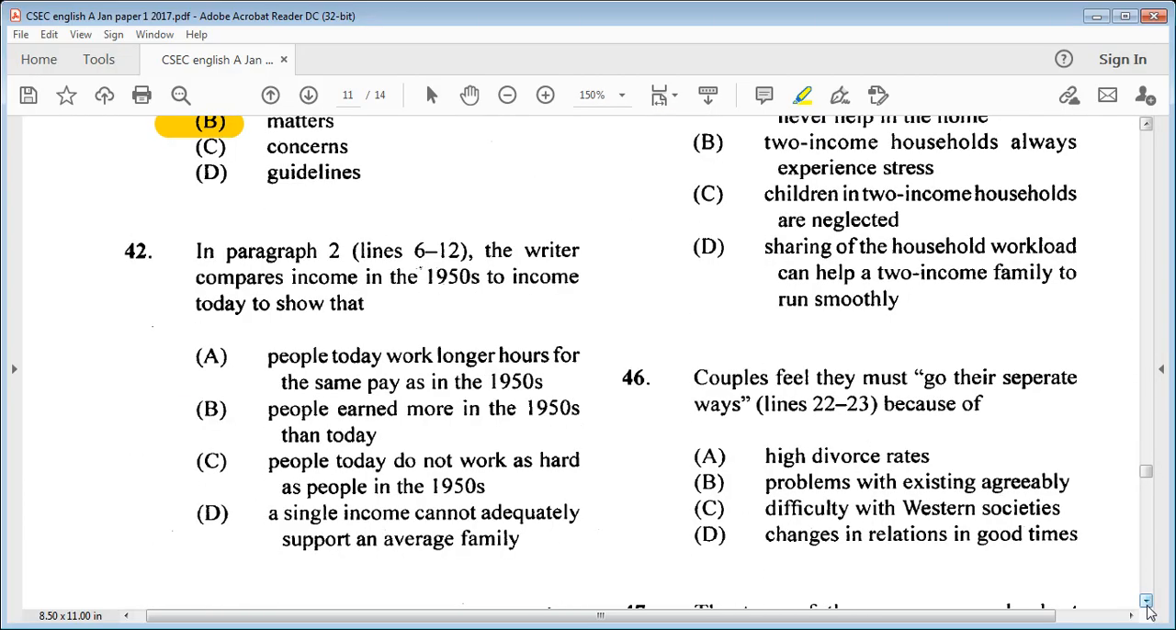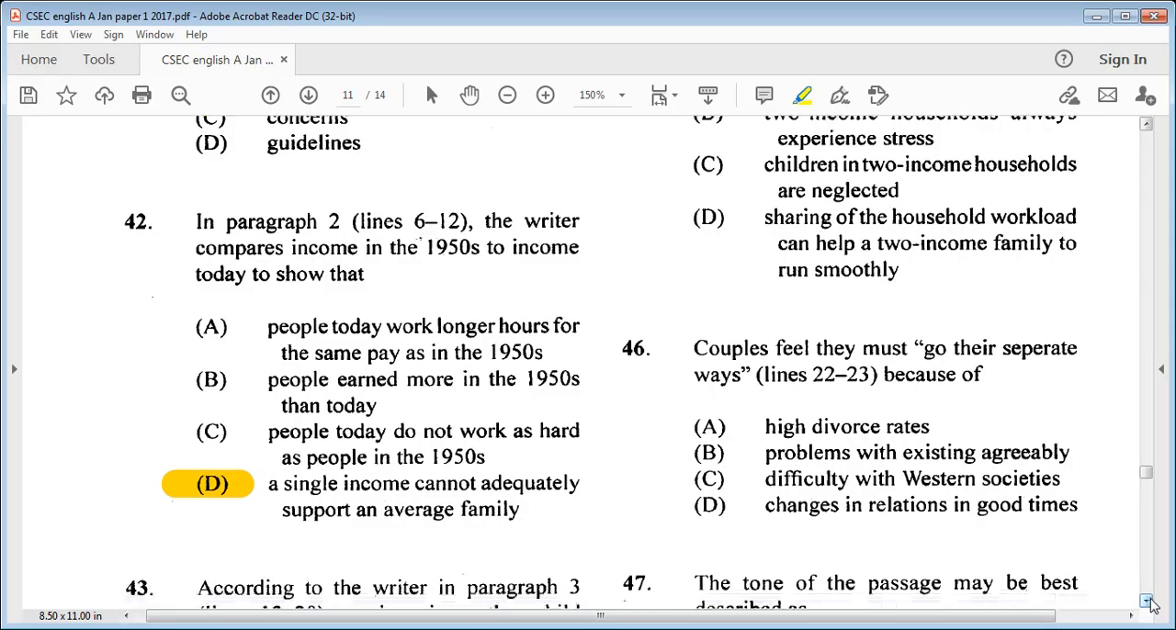Says, in paragraph 2, lines 6 through 12, the writer compares income in the 1950s to income today to show that A, people today work longer hours for the same pay as in the 1950s, B, people earn more in the 1950s than today, or C, people today do not work as hard as people in the 1950s, or D, a single income cannot adequately support an average family. So we know it is D, a single income cannot adequately support an average family. Let's move on to 43.